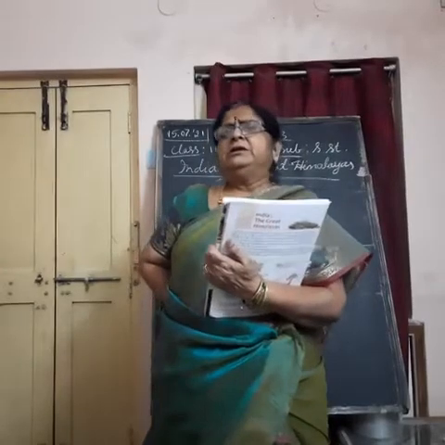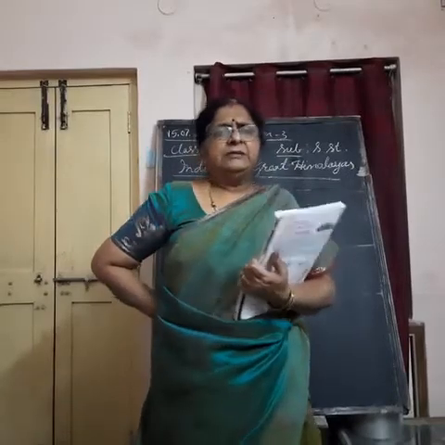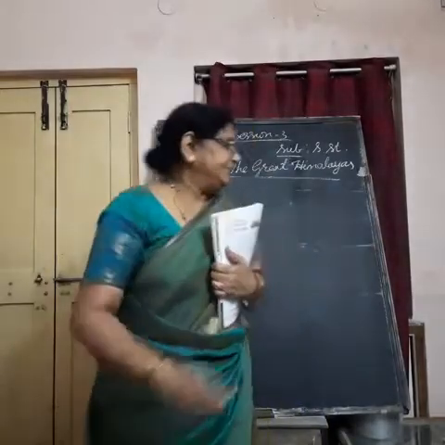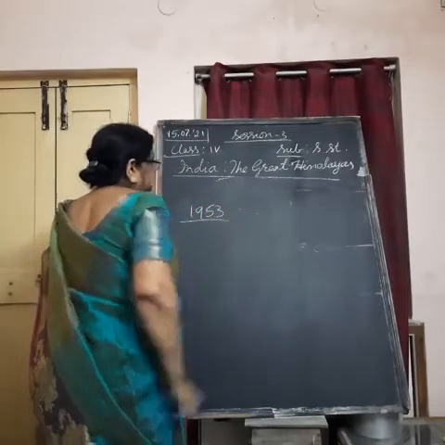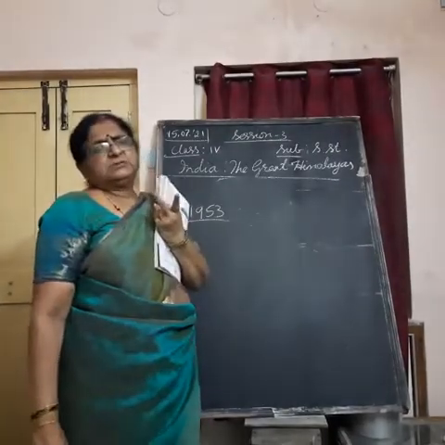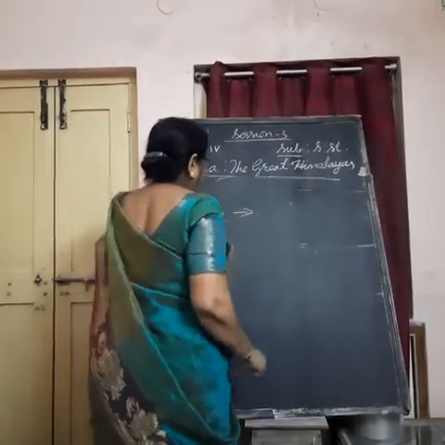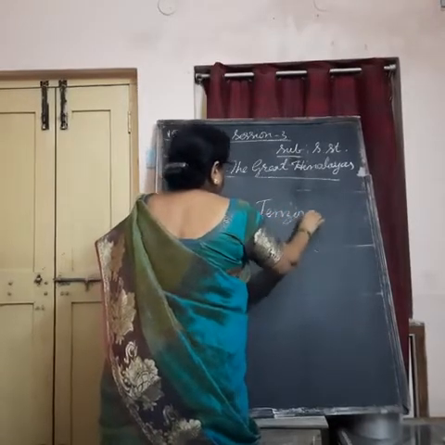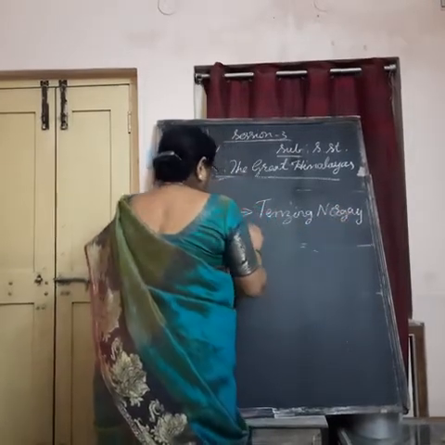So many of them tried to climb these mountains, trekking we call. They tried to climb these mountains, but many failed. At last, in the year 1953, almost 68 years ago by now, two people were successful in climbing the Mount Everest for the first time. They are Tenzing Norgay and Edmund Hillary.